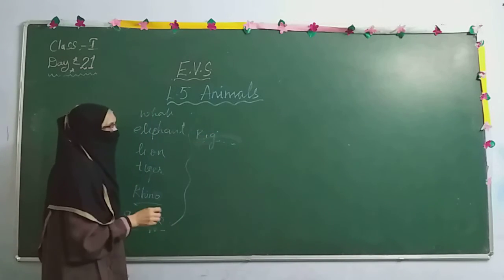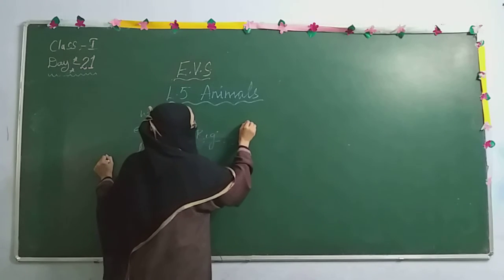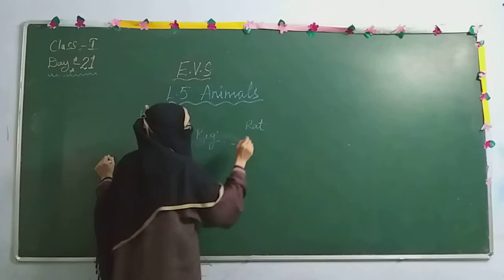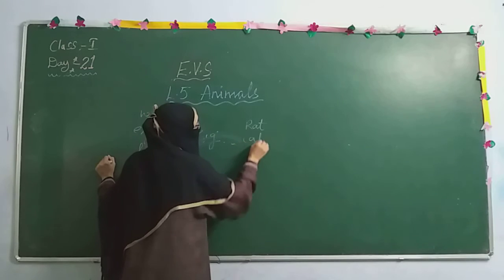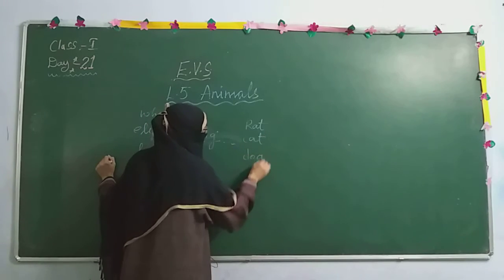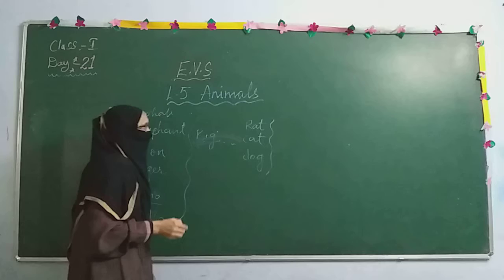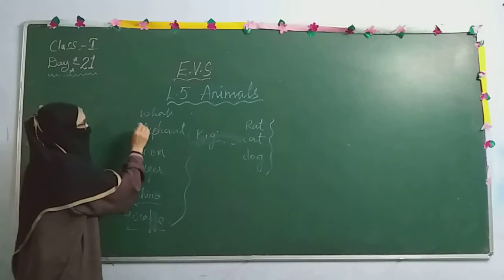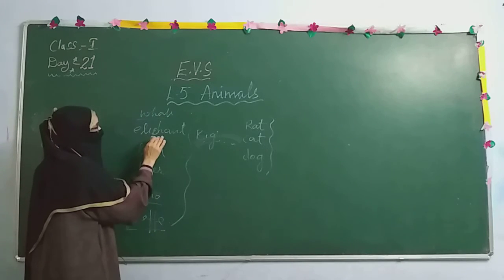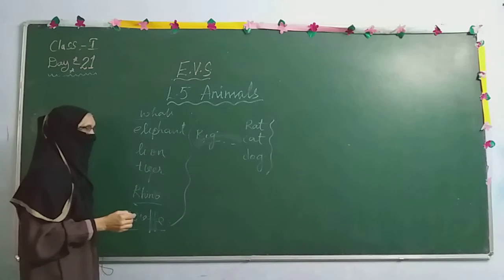Now tell me the names of some small animals. Small animals are always cat, rat, dog. These are the small animals. Now coming to the elephant, leave out the whale. Coming to elephant, lion, tiger, rhino, giraffe.